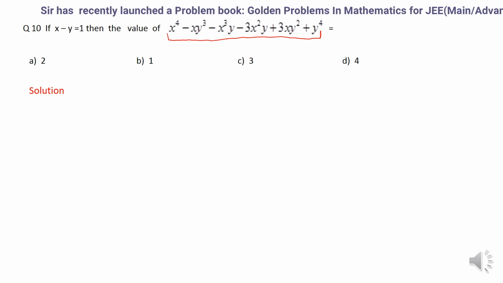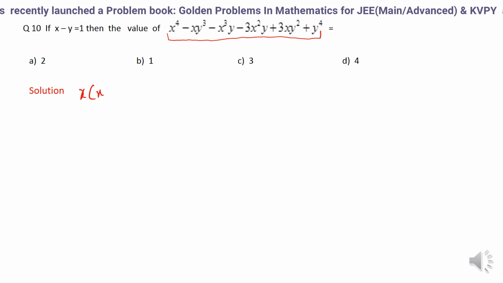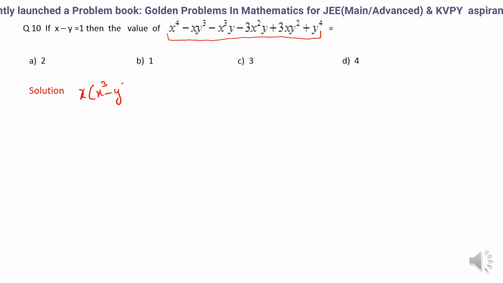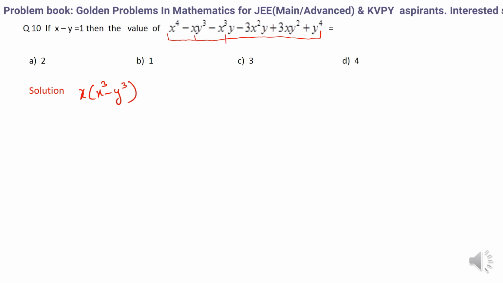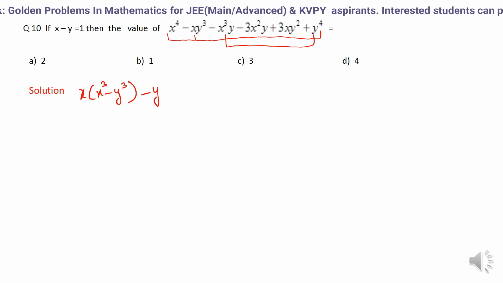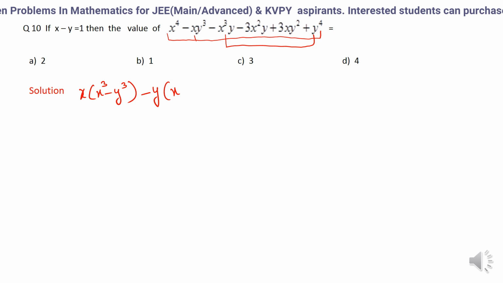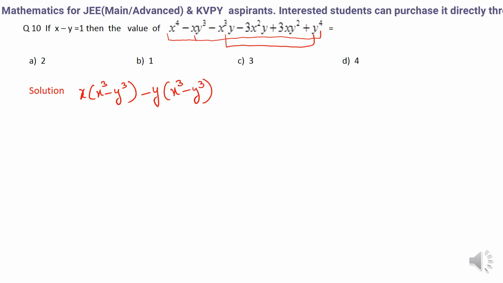So for that purpose, I am taking x common from the first two terms to write x into x cube minus y cube. Fine. Now I am taking these two terms. You will have to observe the question carefully. Only after that you will be able to decide which terms you have to group.